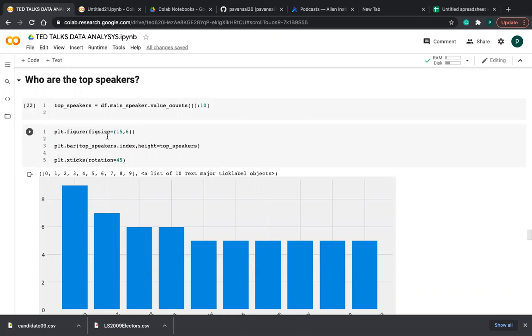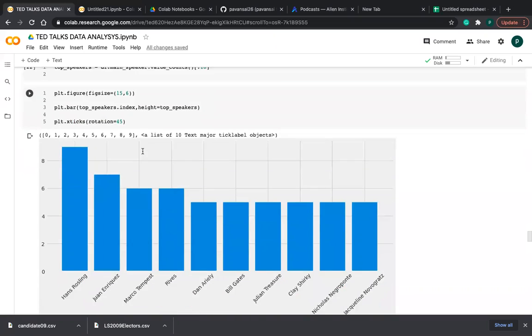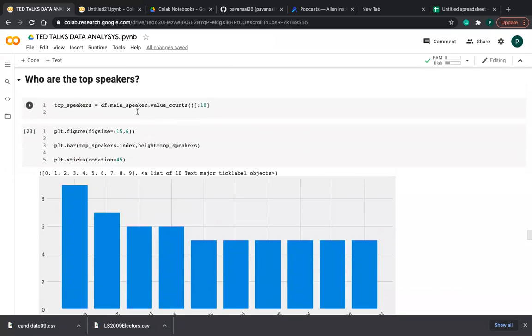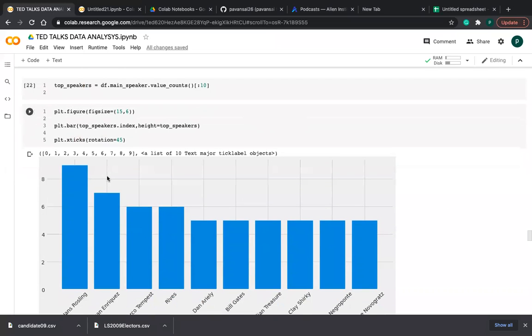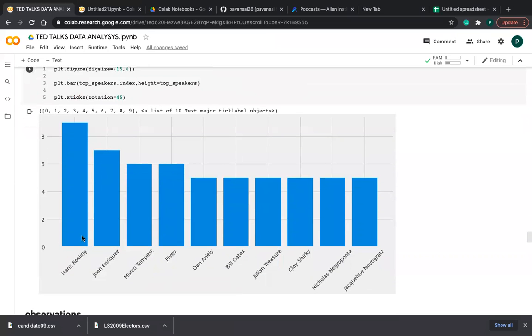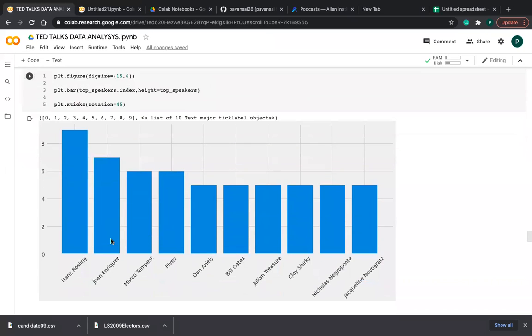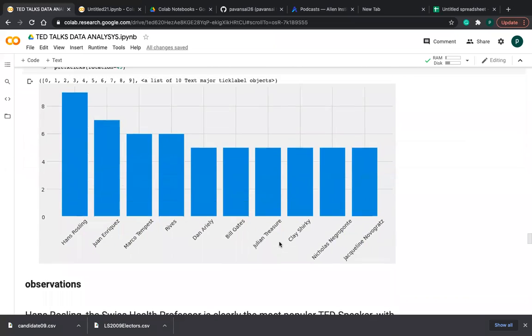I am taking figure size as 15,6 and I require a bar plot. So using matplotlib, I am drawing this bar plot, friends. plot dot bar top speaker, this variable dot index. Index means we get the speakers' names, friends. That's why I take it like this. See, Hans Rosling. These are the speakers. These are the top speaker names.